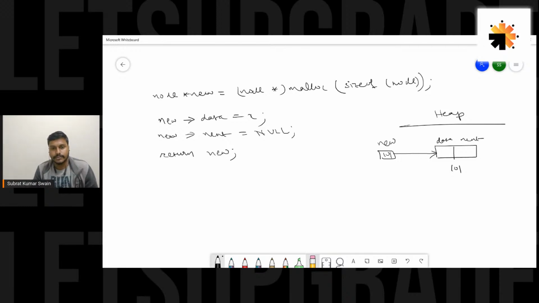Understood, guys? So this create function will create a new node. It will store the data of that node, it will store null in the next part, and then finally it will return the address of that newly created node. Got it? So I hope this is fine. Let's get back to our coding platform and complete this logic there.